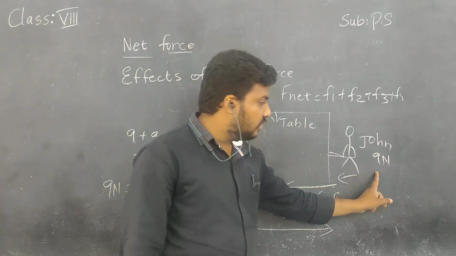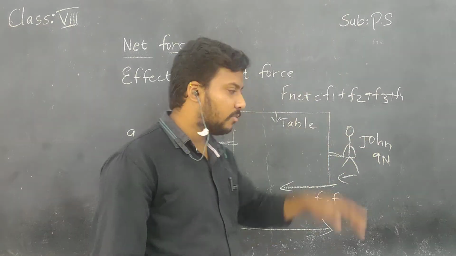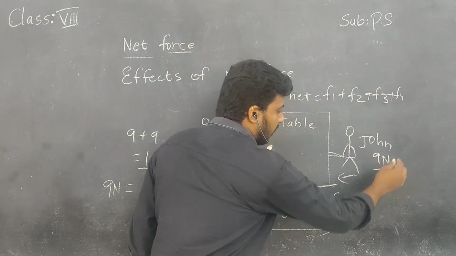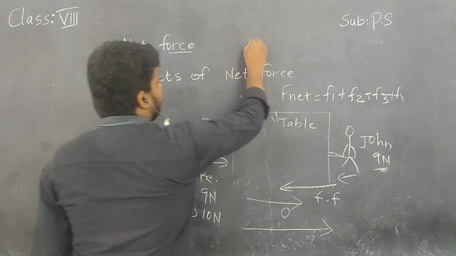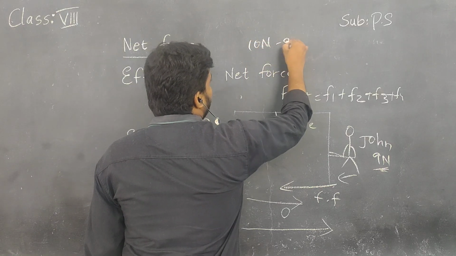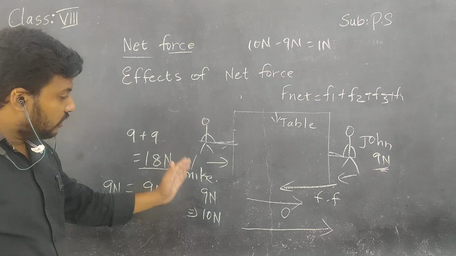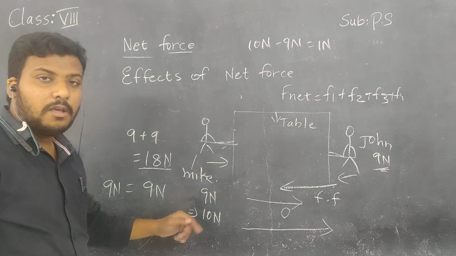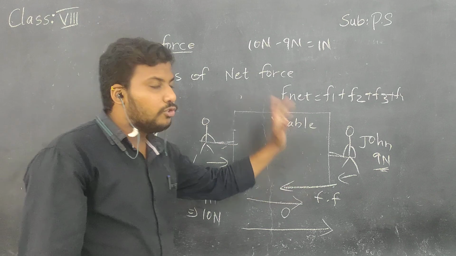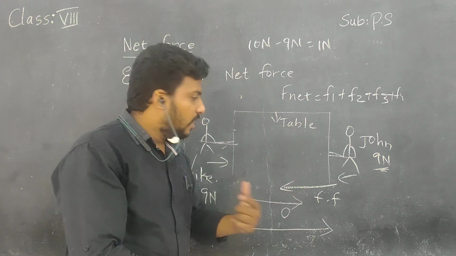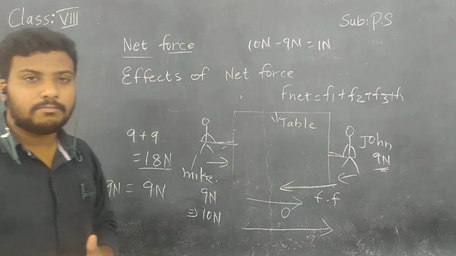But there is no change in John's force. The constant force is 9. So 10 minus 9 is 1 newton. So Mike applied 1 newton more than John in order to make the table move in the forward direction.